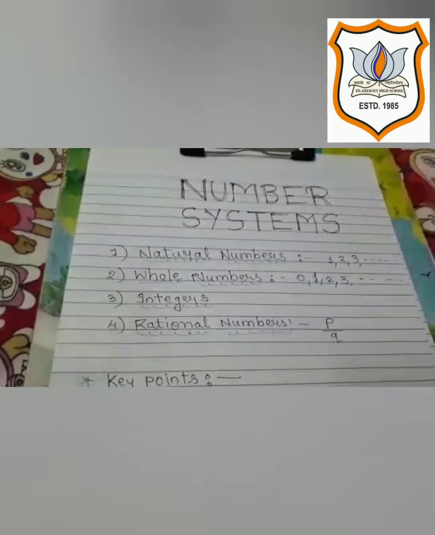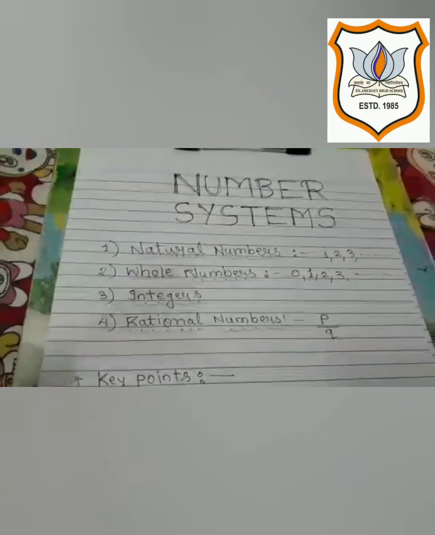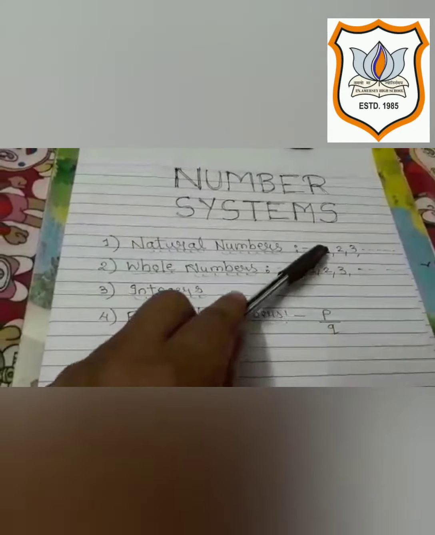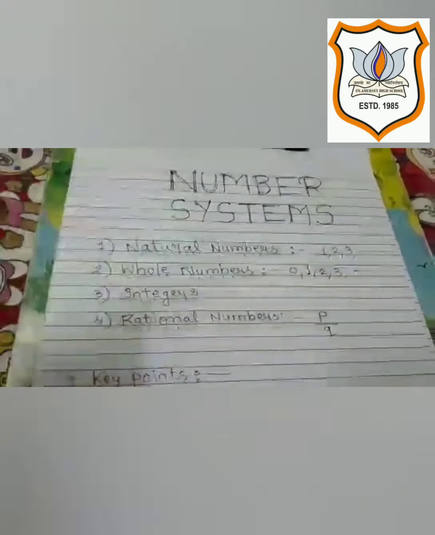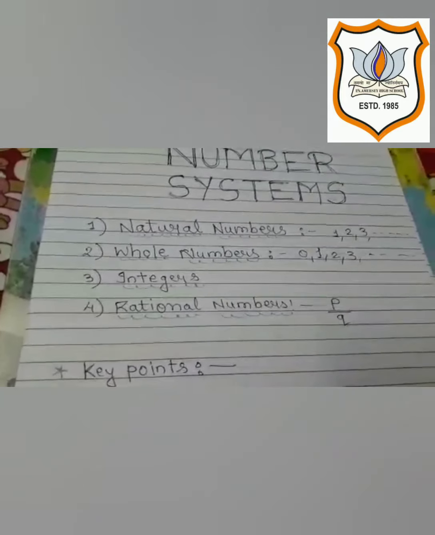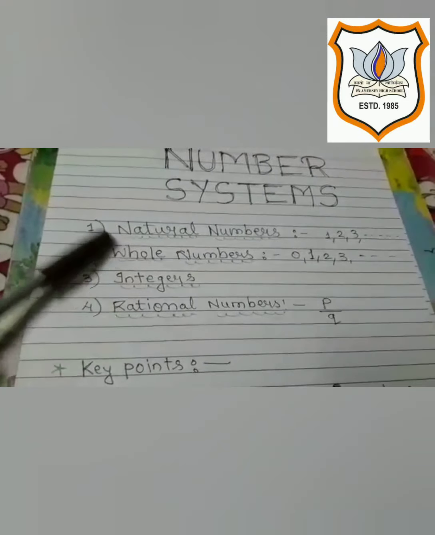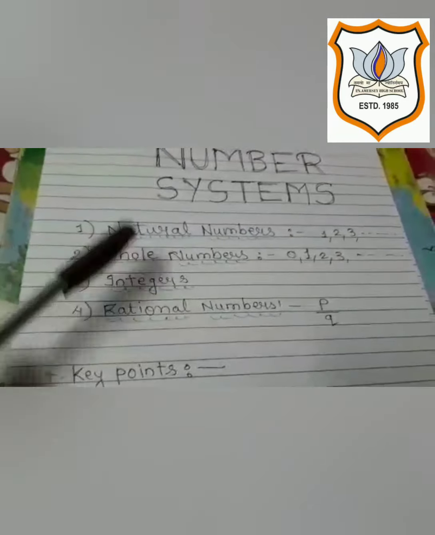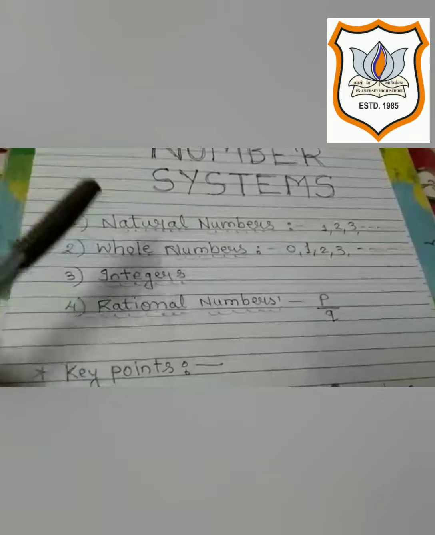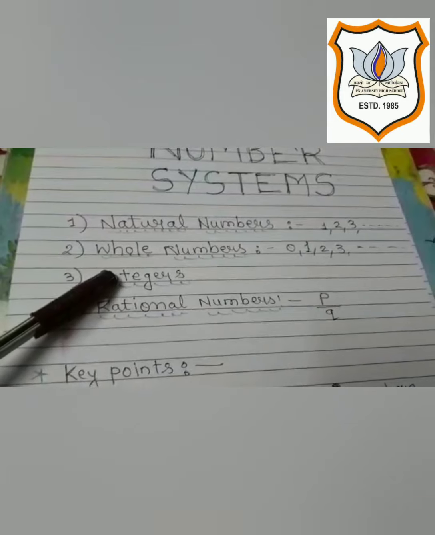First of all, we will start with natural numbers. So, what do you mean by natural number? The number system or the counting which started with 1 up to infinity is known as natural number, and it is denoted by N. Then the next comes whole number. Whole numbers, the number series which started with 0 up to infinity. Or you can say all the natural numbers including 0 are commonly called whole numbers.